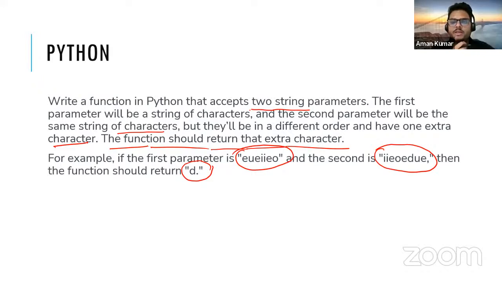I mean, a better approach. So the lame approach will be to run a loop, take one by one, run a loop and compare with the entire thing. But what would be a better approach?